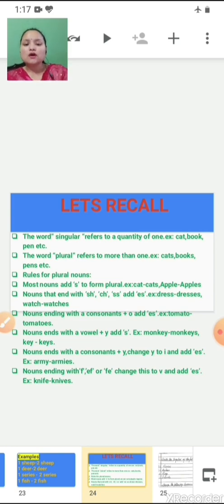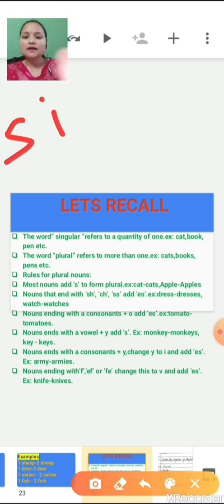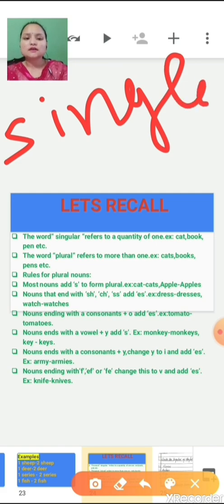First, the word singular refers to a quantity of 1. Singular means single. Example, cat, book, pen, etc. The word plural refers to more than 1. Example, cats, books, pens, etc.